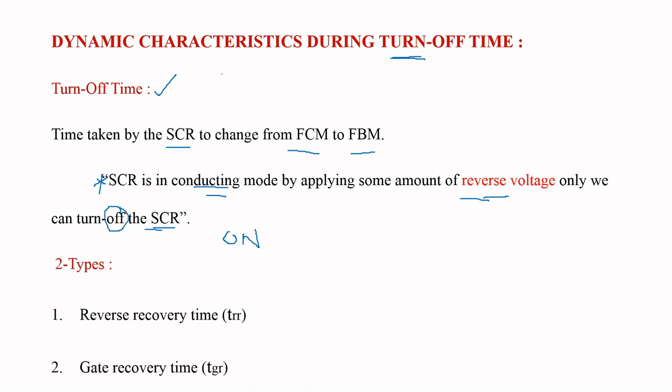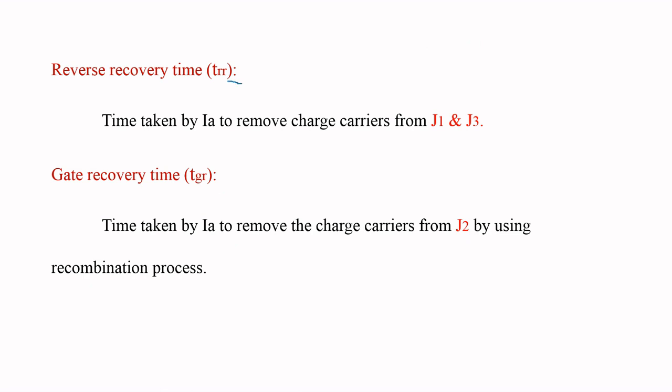Now the dynamic characteristics during turn off period can be classified into two types. The first one is the reverse recovery time, the second one is the gate recovery time. Now we are going to discuss reverse recovery and gate recovery times. Reverse recovery time is defined as the time taken by the anode current to remove the charge carriers from the outer junctions J1 and J3.